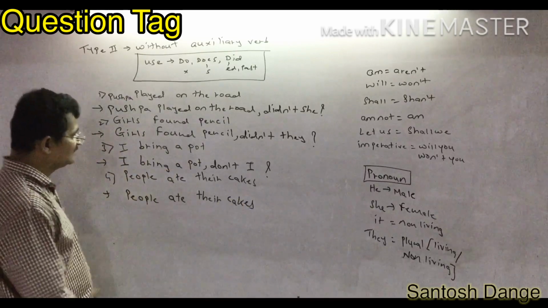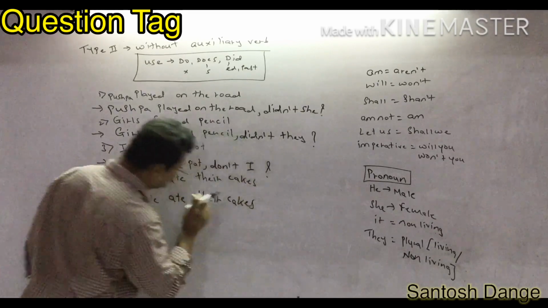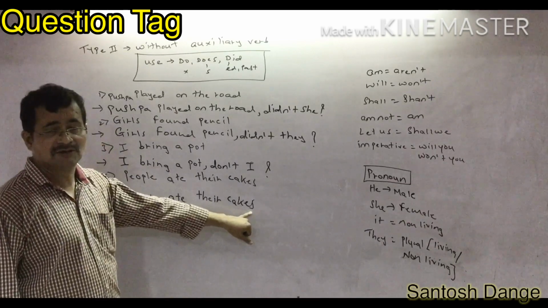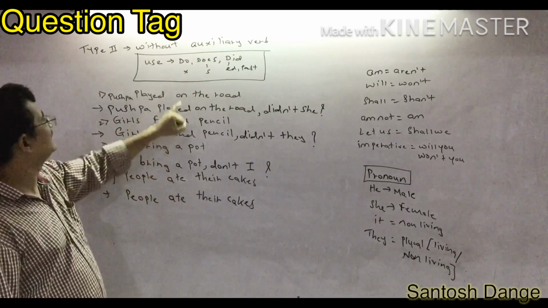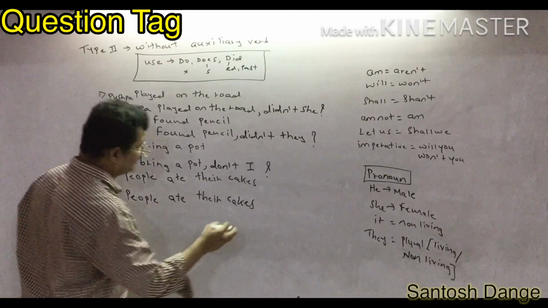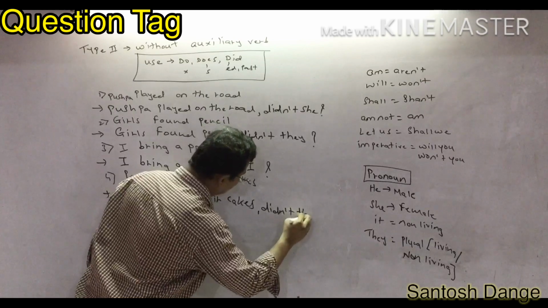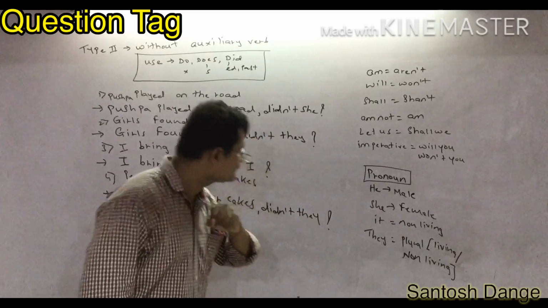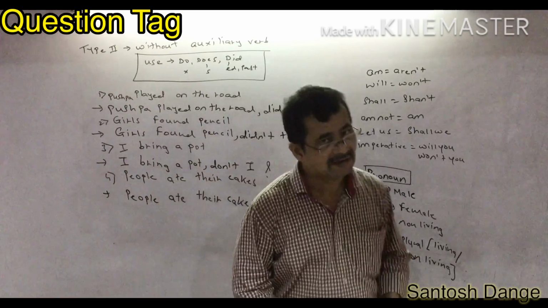Now it is in the past tense. You don't have to imagine these years; you have to decide it from the verb. Now you might say, sir, here they have given yes, so we can write does. No, I told you, you can decide do, does, did from the verb. So I can write here did. After that I have to write they, and then a question mark. Now you can ask me why they, sir? People is in the plural form, so you can write here they.